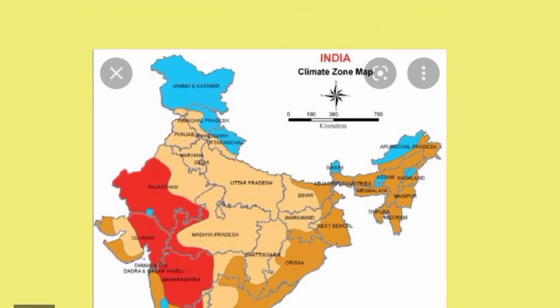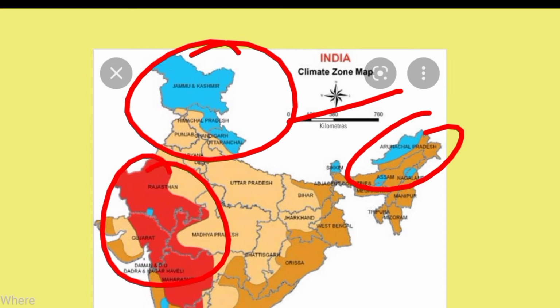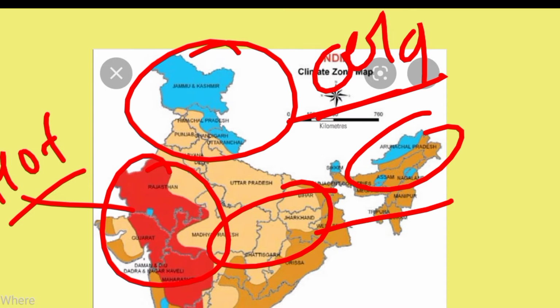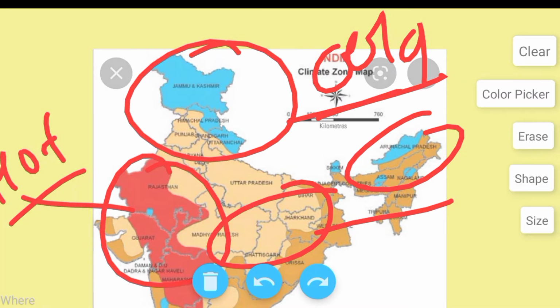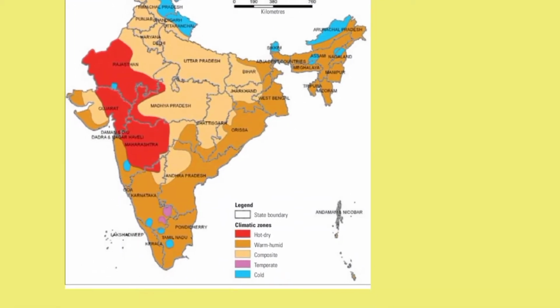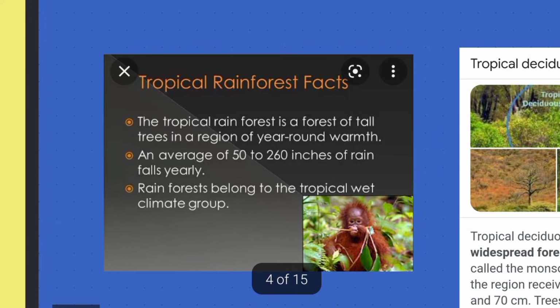Here is the very cold area, like Jammu Kashmir, and here is the hot area, Rajasthan. Here is the cold temperature for Jammu Kashmir. Here is the moderate temperature, a normal temperature. Then next, you can see this only one time. It's not so important for your examination, but it is for your basic understanding.